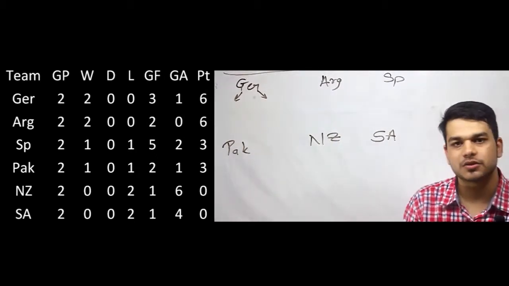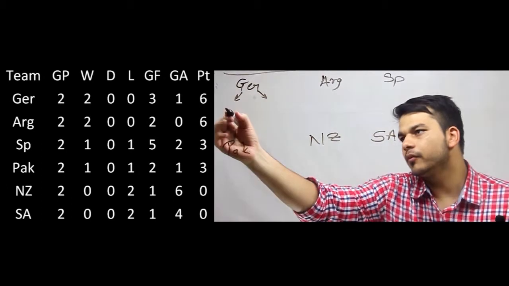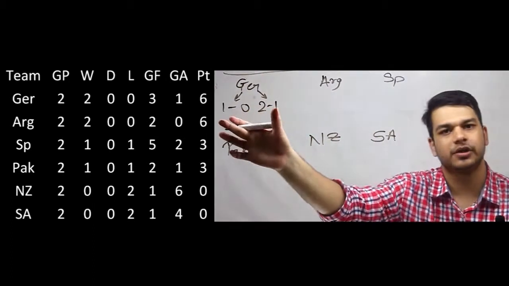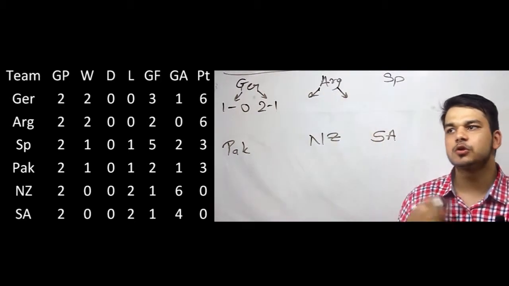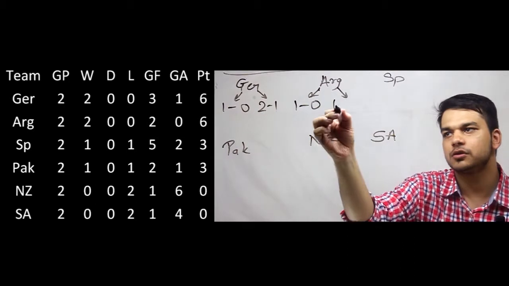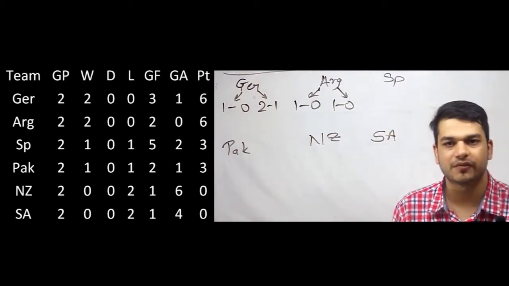Germany won both the games with a total score of 3-1. So one of the games would have been 1-0 and the other 2-1. These are the only possibilities. For Argentina, it won both the games with a total score line of 2-0. So each of the games naturally must have been 1-0. Fine.